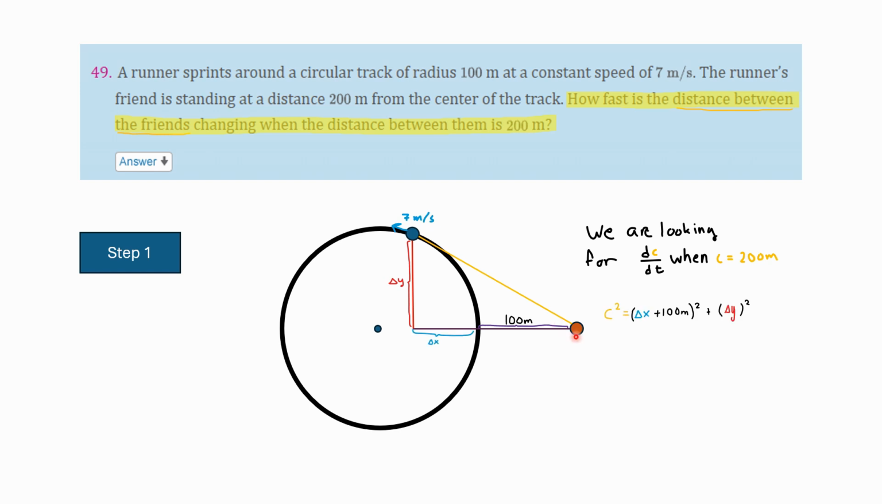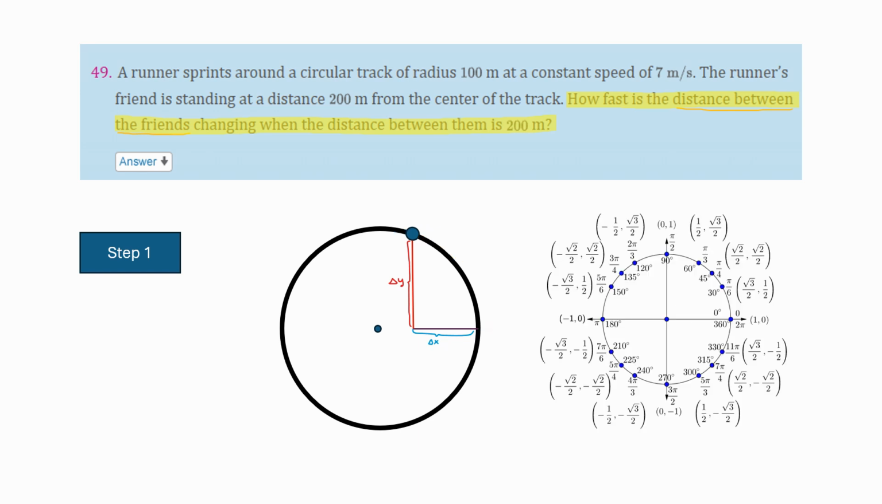Using this, we can determine that this C value right here, the distance between the runner and their friend, squared is equal to (x plus 100 meters) squared plus delta y squared. So, what is delta y and what is delta x? Well, to figure it out, I'm going to return to the unit circle and what the unit circle actually means. So, say we have a point, let's say this one, at angle 60, or angle pi over 3. What does that mean? That point right there is the point on the circle which intersects the side of the angle that isn't at the horizontal.